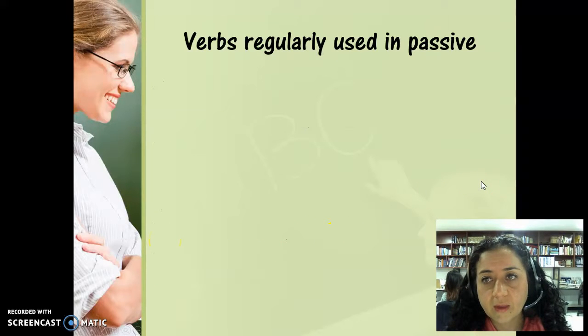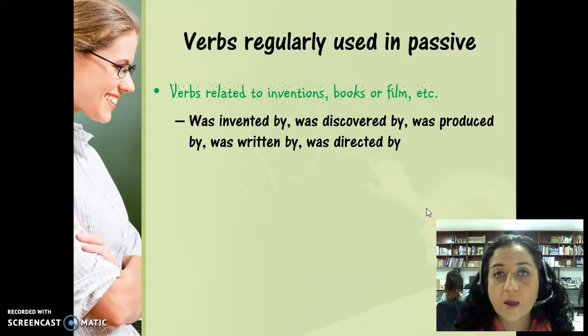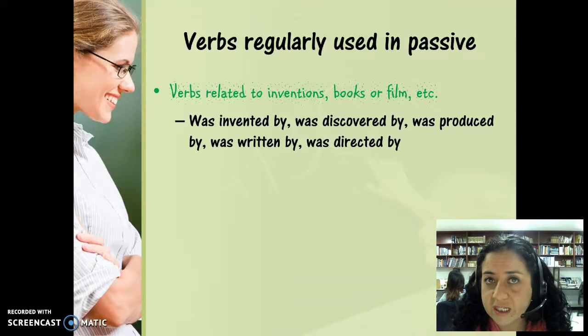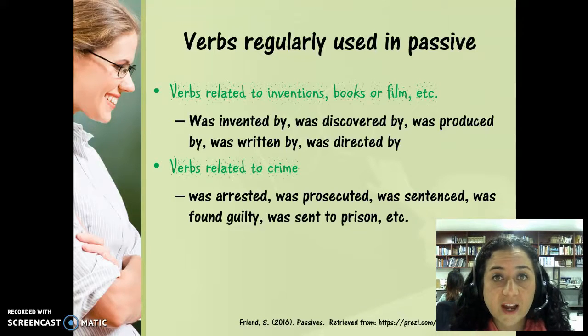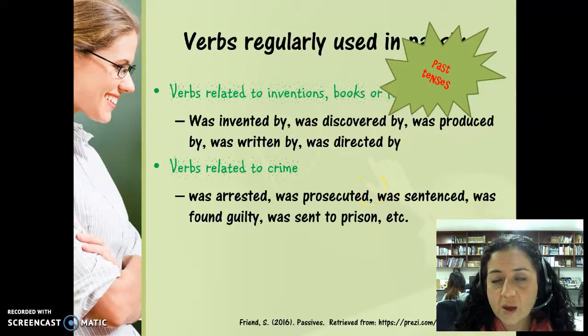So verbs regularly used in the passive are verbs related to inventions, books, films, like was invented by, was discovered by, was produced by, was written by, was directed by. Verbs related to crime, was arrested, was prosecuted, was sentenced, was found guilty, was sent to prison, etc. As you notice, these are past tenses. Most commonly, you will find the passive voice in the past because it is to describe the things I just mentioned. Crime, inventions, books. It's in news and business as well. We'll see that in a moment.